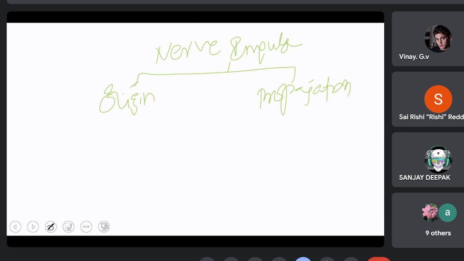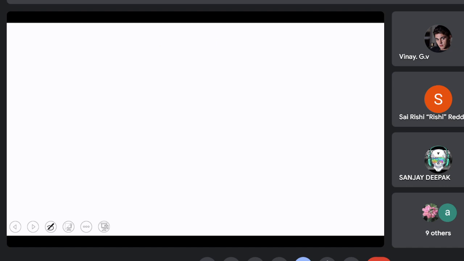So here, as the definition says, it is a wave. It is nothing but a wave of physiological activity that is propagated. And how is this wave of physiological activity generated? It is generated by certain physical and chemical events.